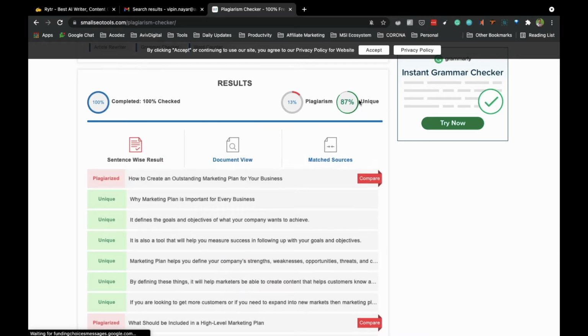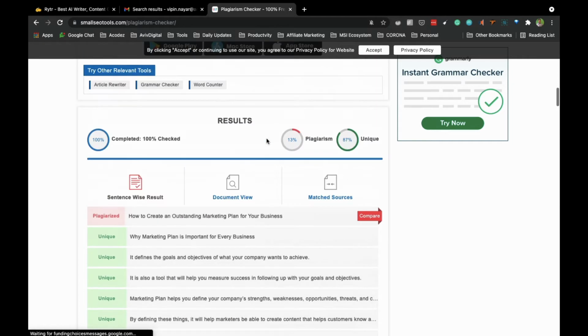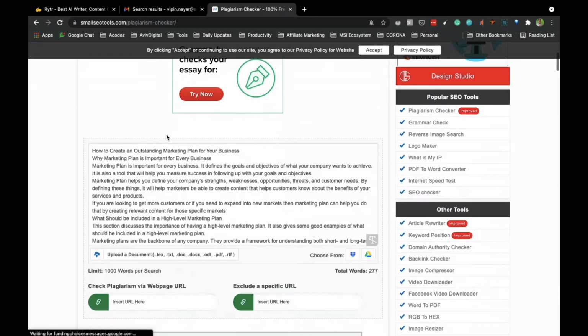So you can see that 87% unique, only 13% plagiarized, and only the title segment got plagiarized. So you can just change the title a little bit here and there, and that's enough to go for it.